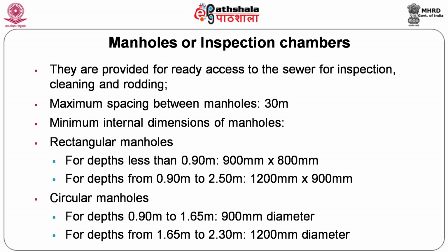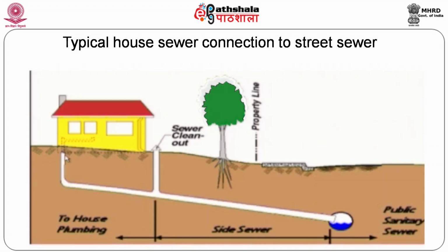So, this is a typical house sewer connection to the street sewer. The fixtures from all the units will come through this street drainage. Here it is shown for a single house. The same can be extended to a multi-storied building with a number of houses. All the connections, the vertical stacks, are connected to the house drainage, and this is called house plumbing or house drainage. And you have the clean out.